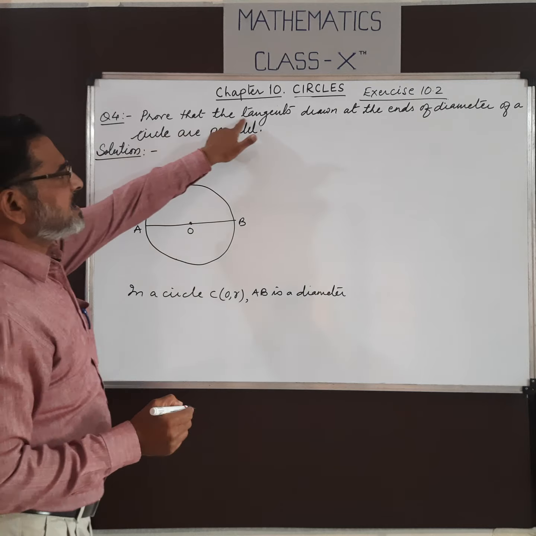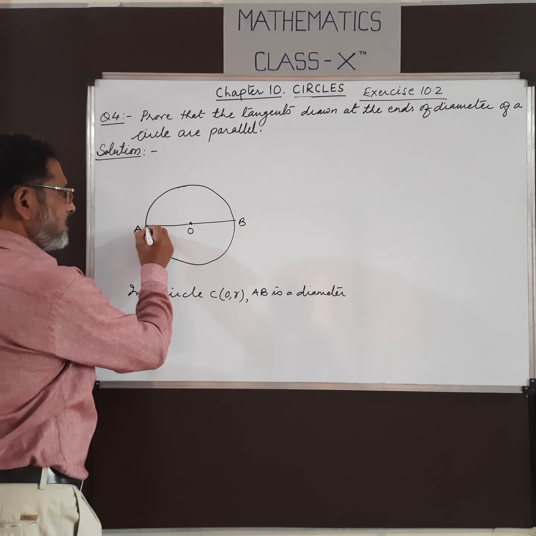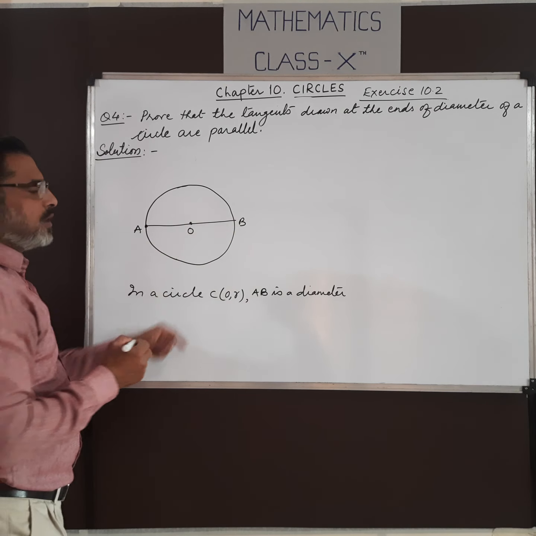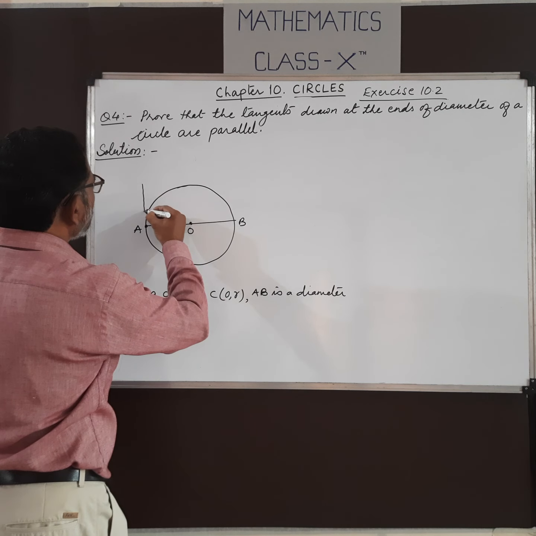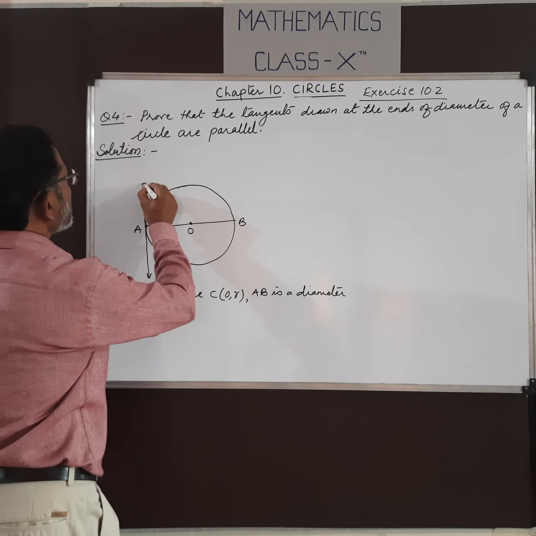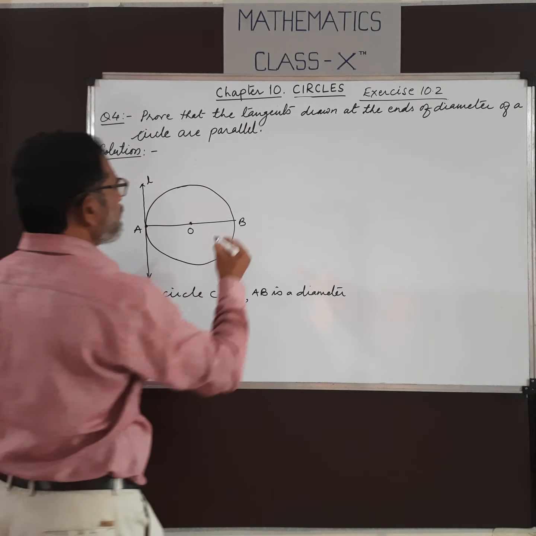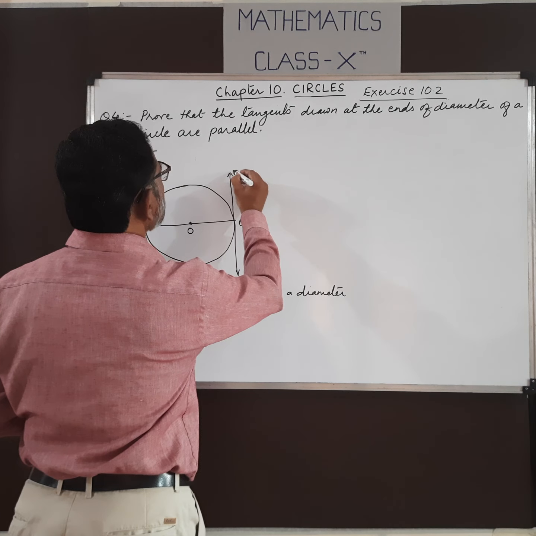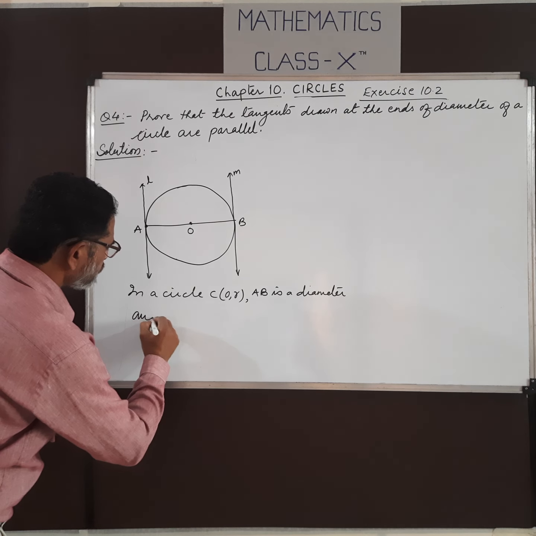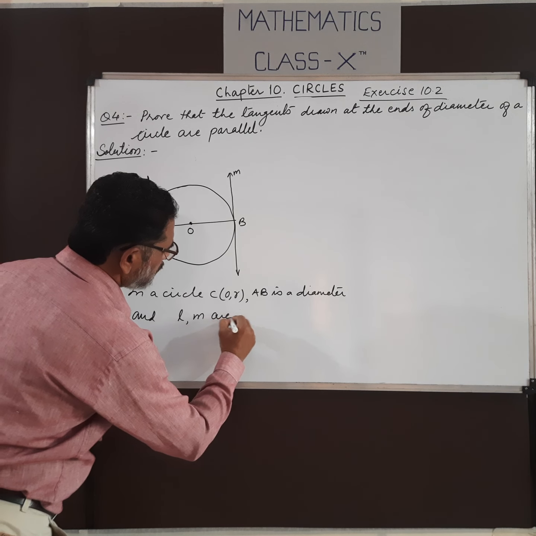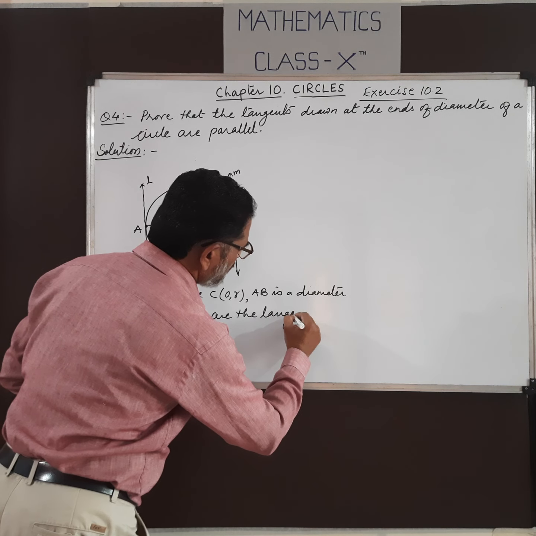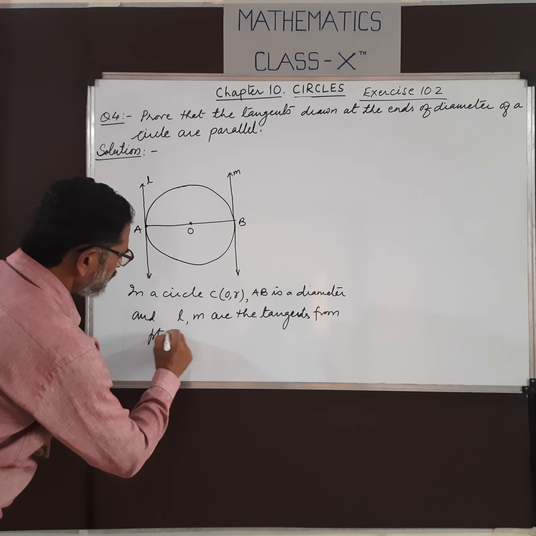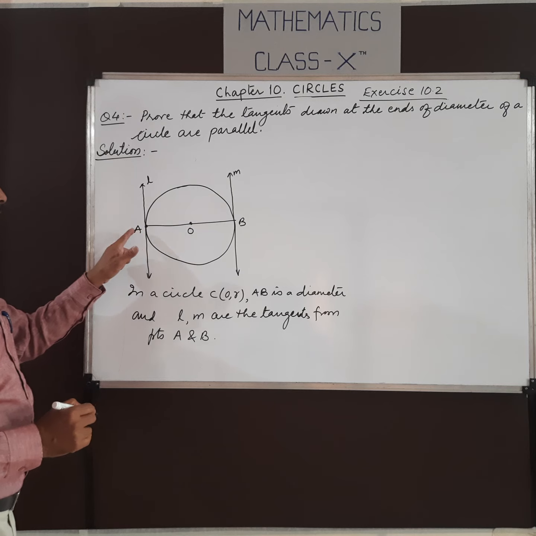Now the two tangents drawn at the end. How many tangents can be drawn? One end of the diameter is A and another is B. So we draw the tangent from A and B. So suppose L is a tangent from point A and there is another tangent from point B. Suppose this is M. L and M are the tangents from points A and B. These are the tangents.